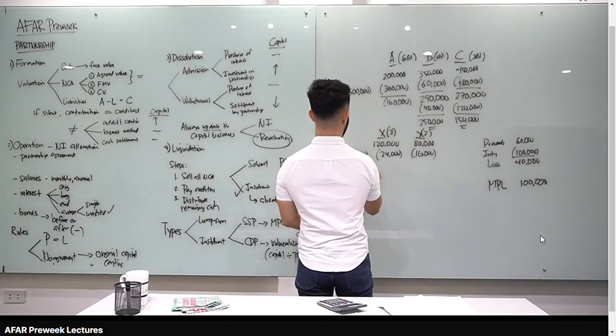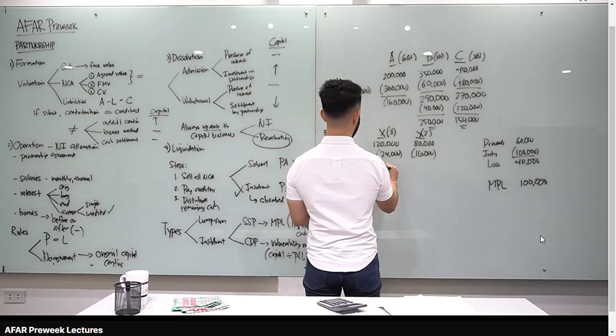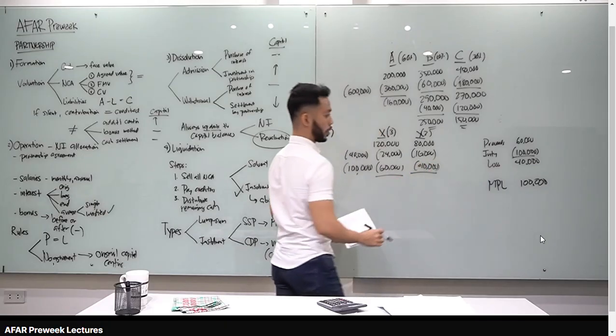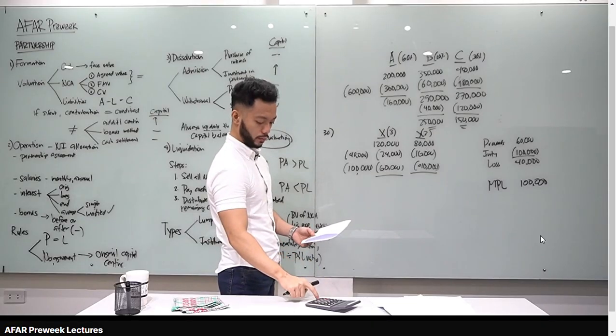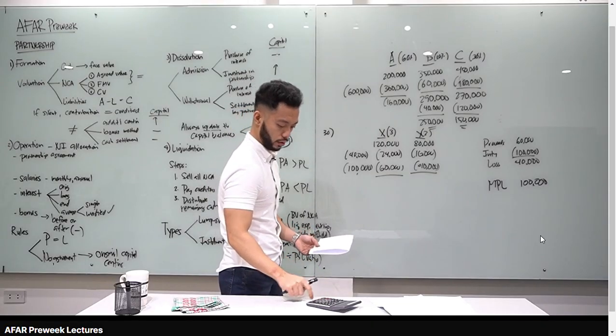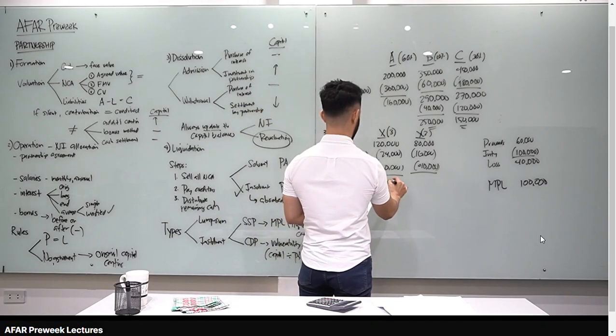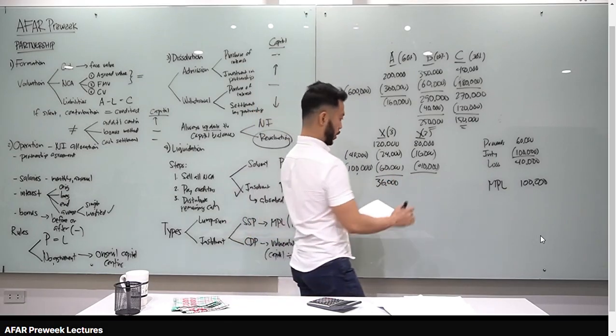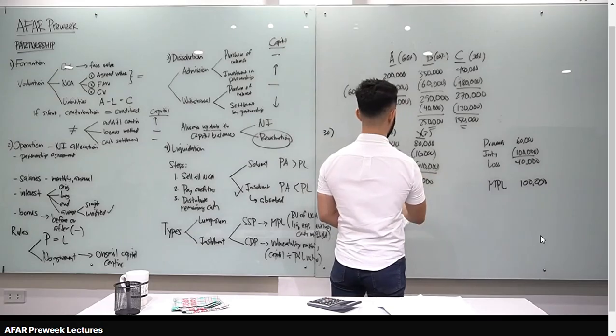100,000 times 3 over 5, you have 60,000. And you have 40,000. Kasi kailangan maging conservative tayo, worst case scenario. 120 minus 24 minus 60, 36,000 for X. For Y naman, 80 minus 16 minus 40, 24,000. Ito yung pwedeng i-distribute to the 2 partners.